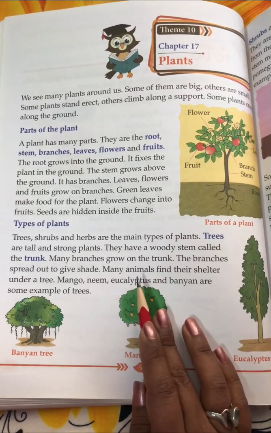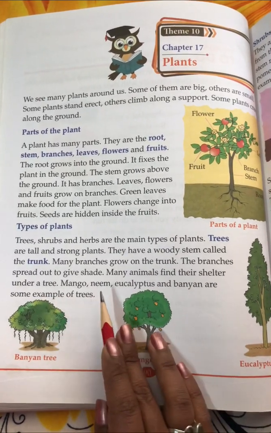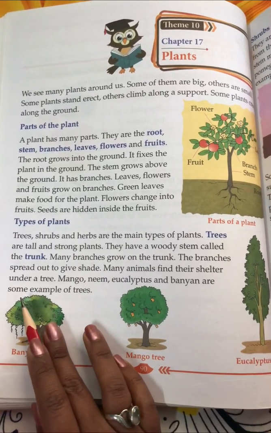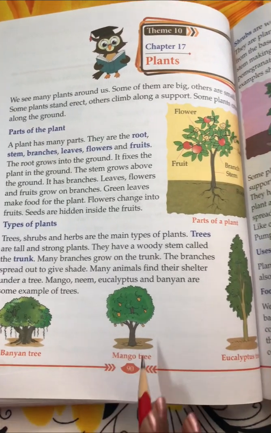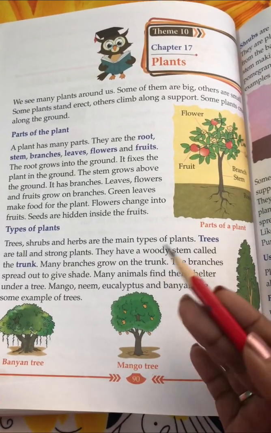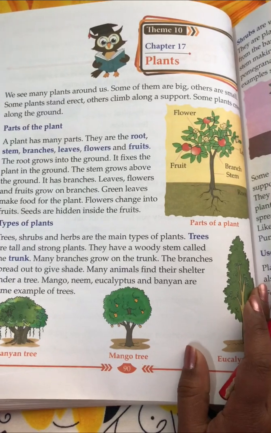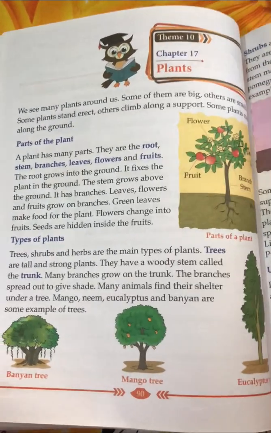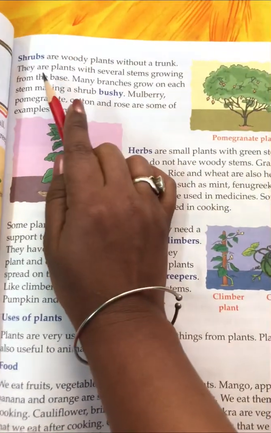Mango, neem, eucalyptus and banyan are some examples of trees. These are trees.